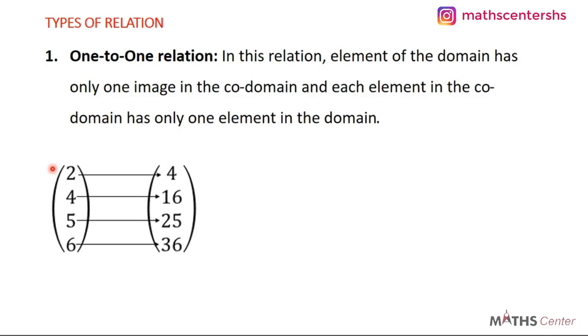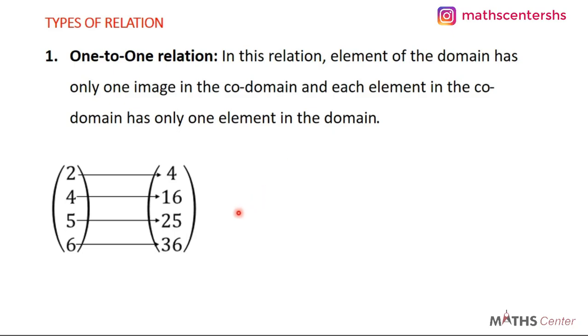So these are members of the domain, and these are members of the codomain or the range. So we say that in one-to-one relation, each member in the domain has only one image in the codomain. So you can see from here that 2 has the image 4, 4 has the image 16, 5 has the image 25, and 6 has the image 36.